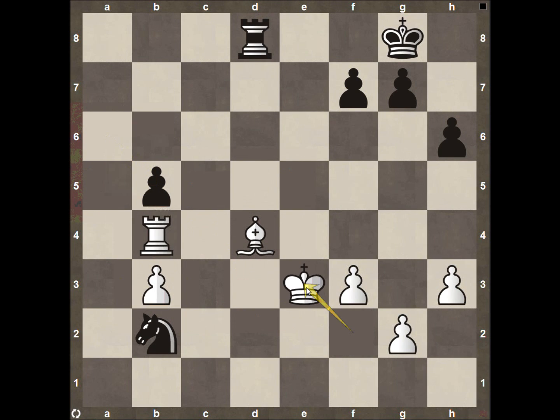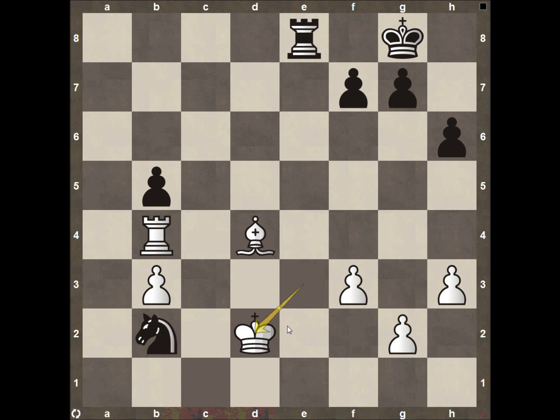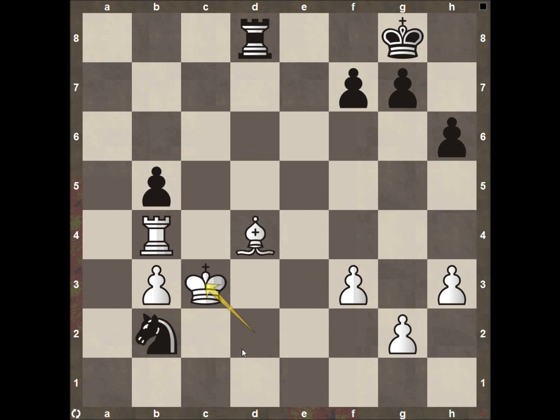Now the king's going to come here to e3, protecting the bishop. After the rook check here on e8, we see, again, the king getting involved in the action. After the rook over here, the king to c3 is kind of a dagger. There's no way to stop this knight from dying. Again, it was just too awkwardly placed.